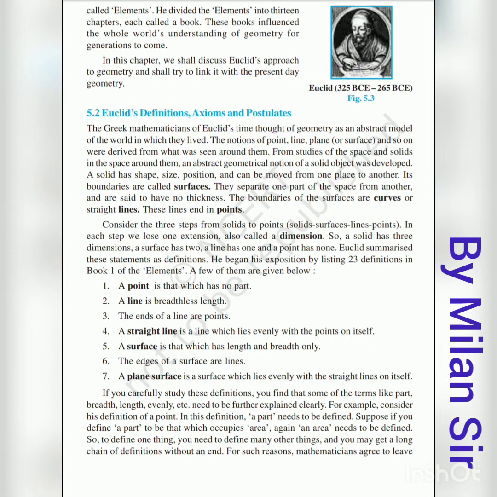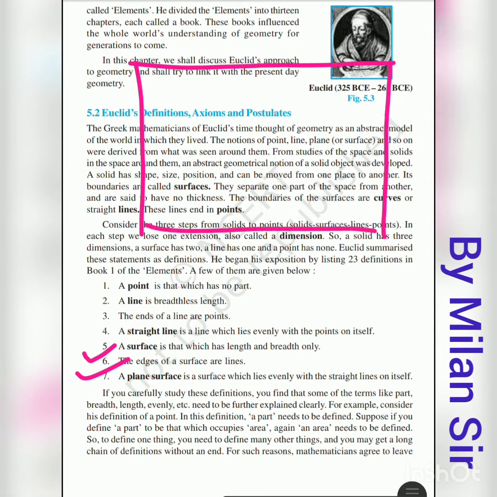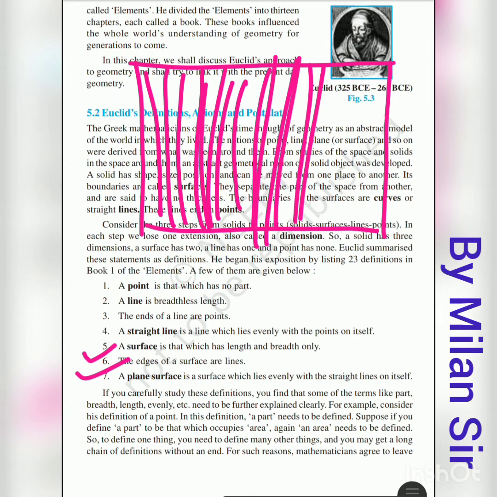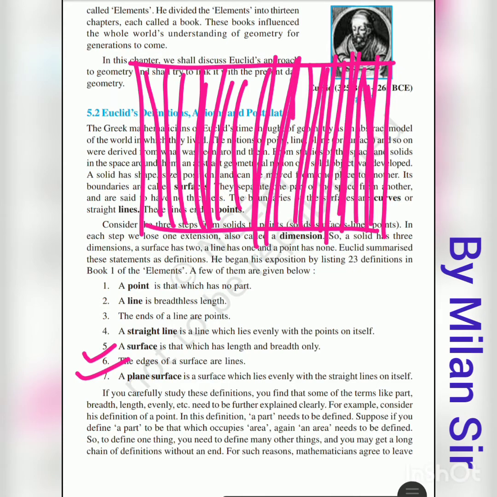The edges of a surface are lines. If we think about the shape of an edge, then it is one line. We can see this in our room even. After that, a plane surface is a surface which lies evenly with the straight lines on itself. That means if we put lines very close to each other, it becomes one surface. A surface is made up of an infinite number of straight lines, so on the surface there are infinite straight lines.